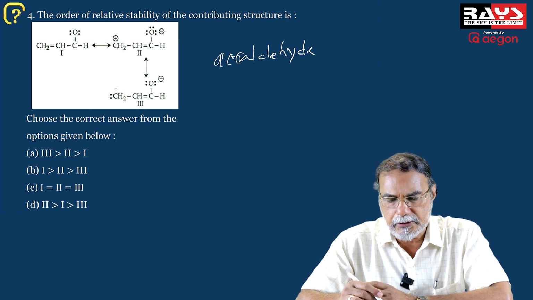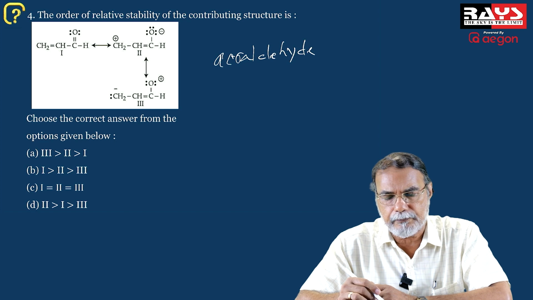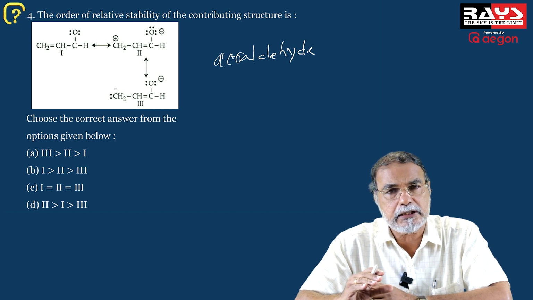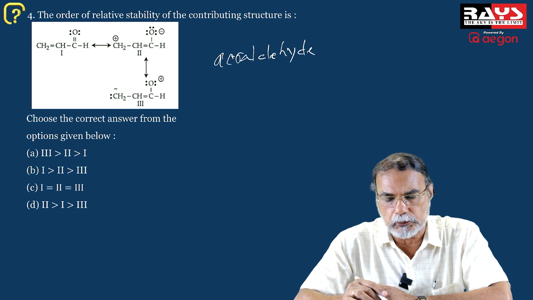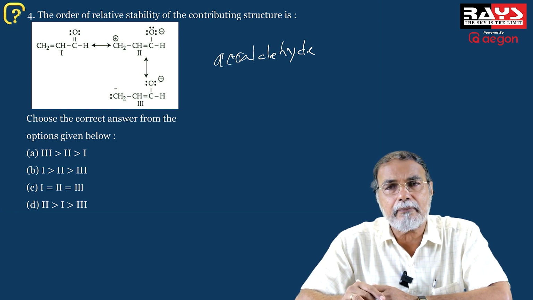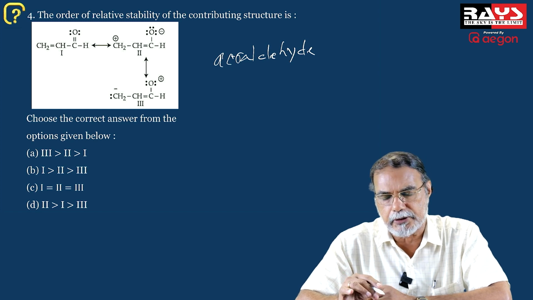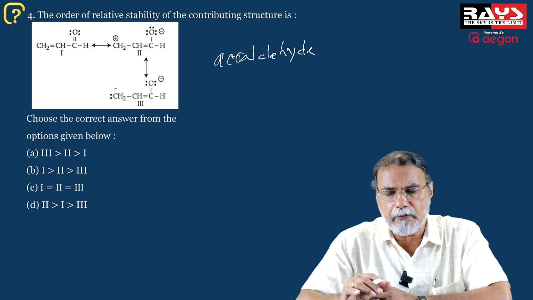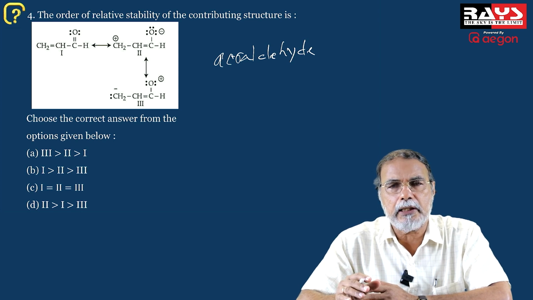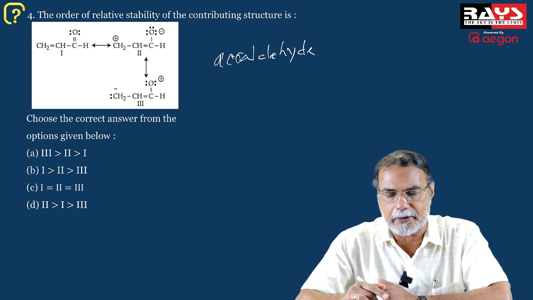And structures 2 and 3 are the structures in which there is charge separation. In structure 2, the oxygen atom has a negative charge and the carbon atom has a positive charge. So obviously, this is a favorable charge distribution with the electronegative atom acquiring negative charge.